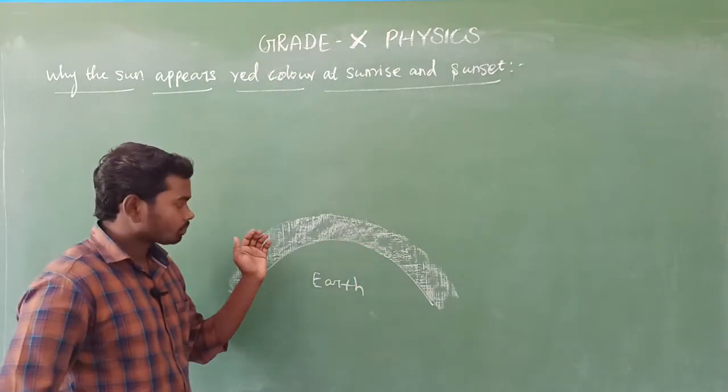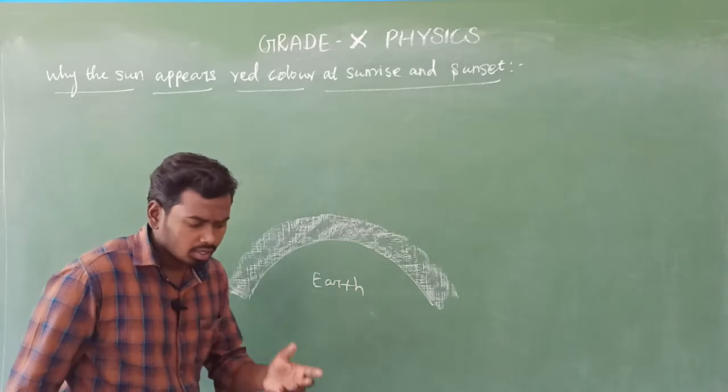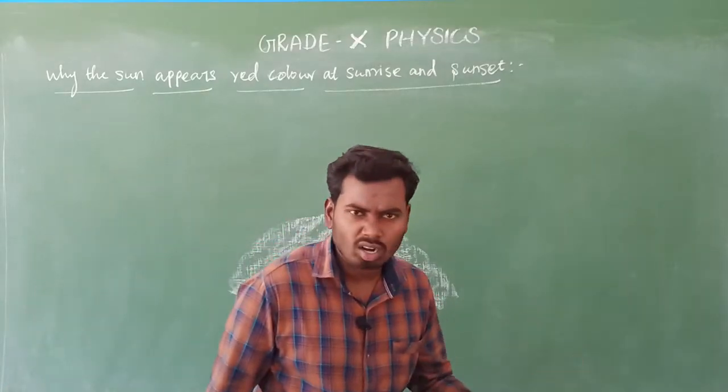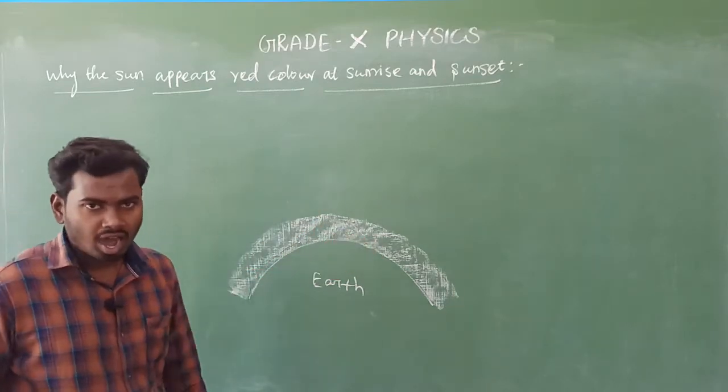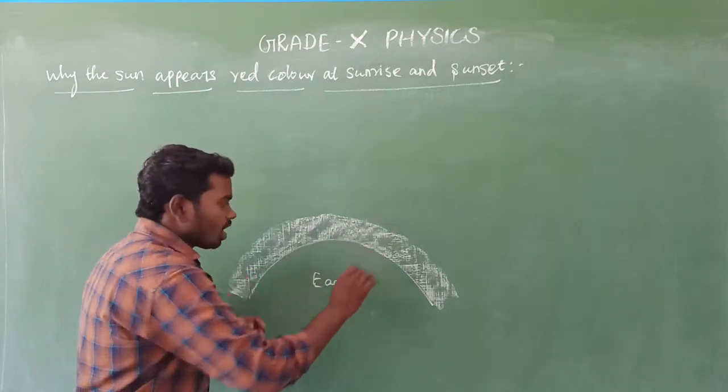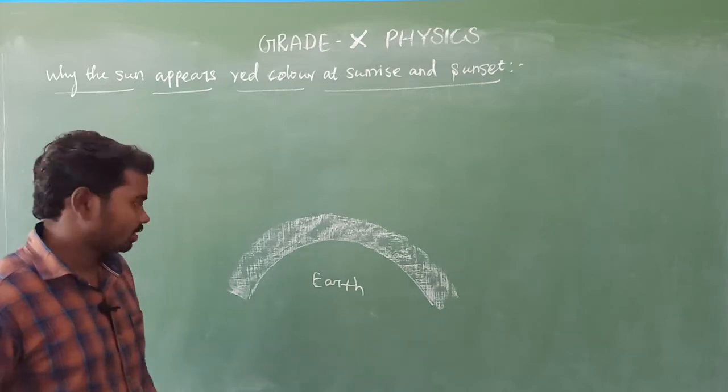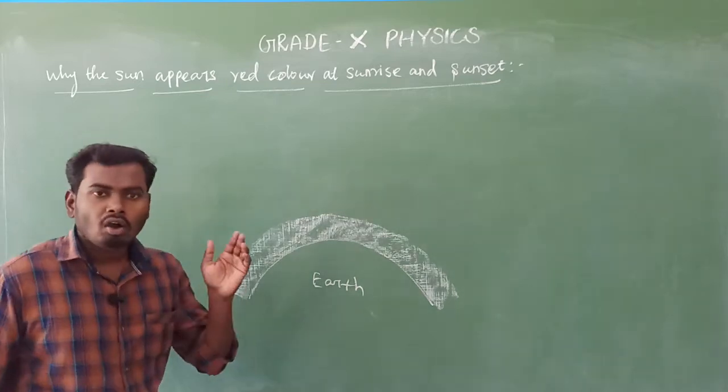Earth's atmosphere is made up of gas particles, dust particles, water droplets, smoke particles, and so many things. All things are there. Is it clear? So this is the atmosphere. Am I right or wrong? So next, draw the horizon.